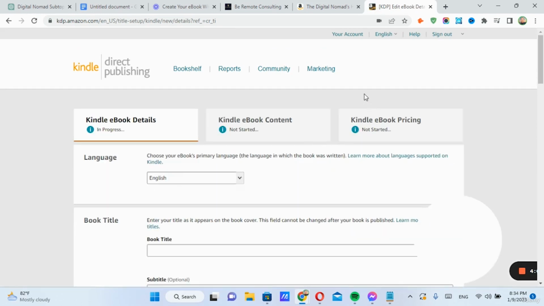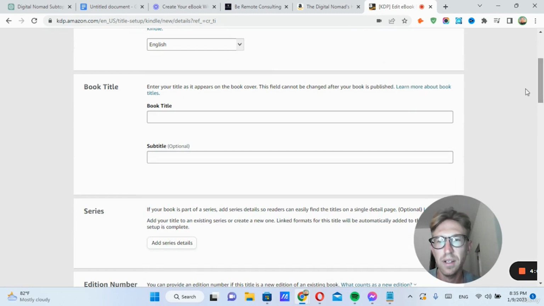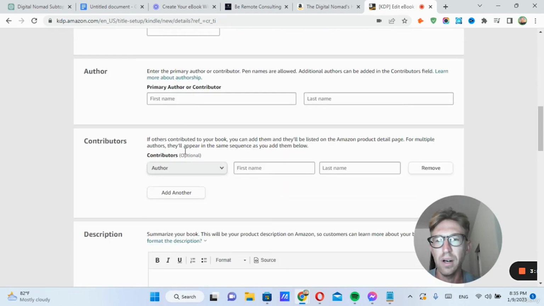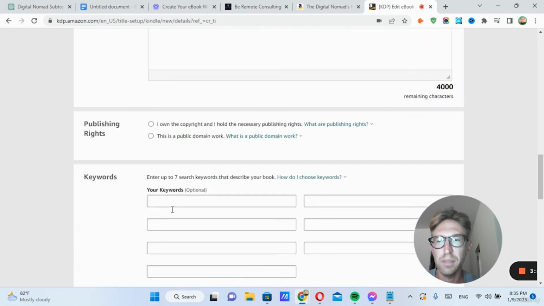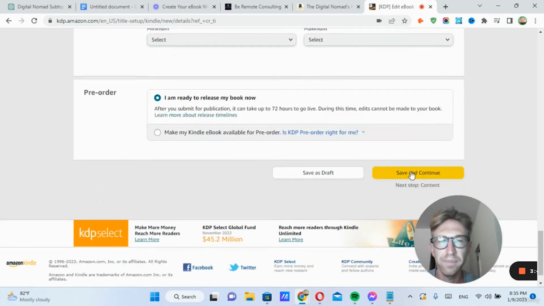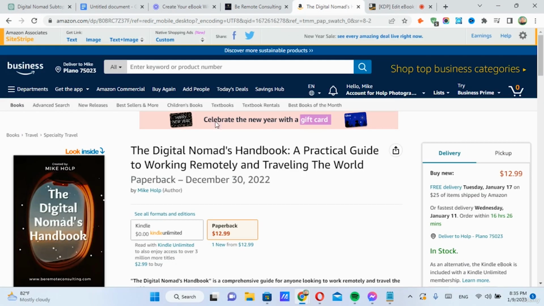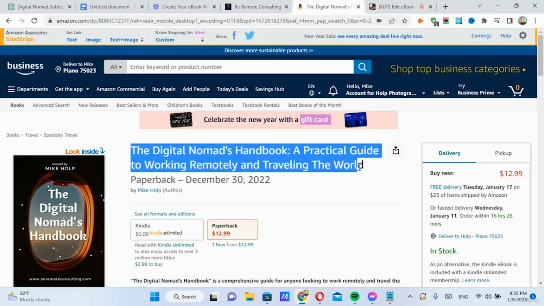Let's say you're printing a paperback copy. You pay a certain amount for each copy that's printed. But all you have to do is fill out your book title, subtitle, author, description, publishing, keywords. This is important so that it starts ranking on Amazon. Set your category, and then there's a few more steps after that. Once you've done that, you will have created your first ebook on Amazon.